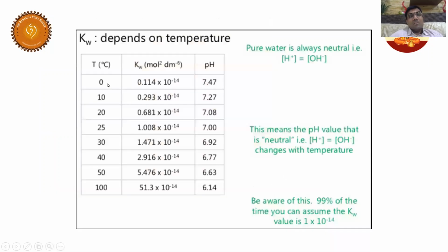Now, students, try to understand. When you tabulate the data and see the pH values at different temperatures, what is happening to the pH values? pH is decreasing. pH value 7 means neutral, right?